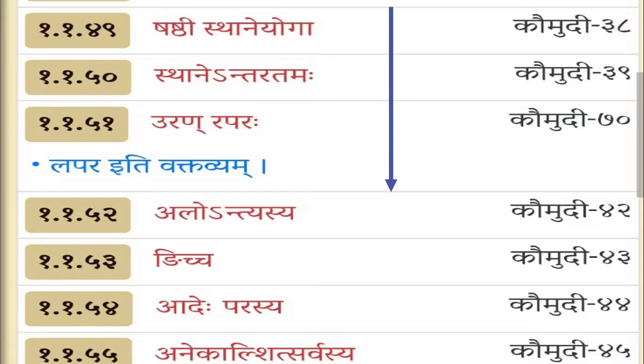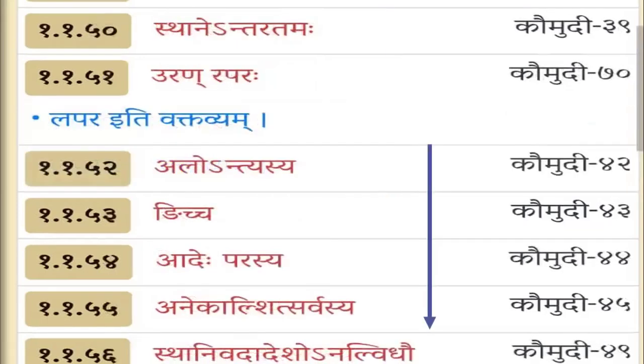If it is replaced by e, it becomes ir, or if it is replaced by u, it becomes ur. These sutras we studied. The next sutras in the list are alontyasya, nicha, adeh parasya, anekal shitsarvasya. These four sutras also deal with that sthani and adesha. We are going to study all these four sutras in this class.